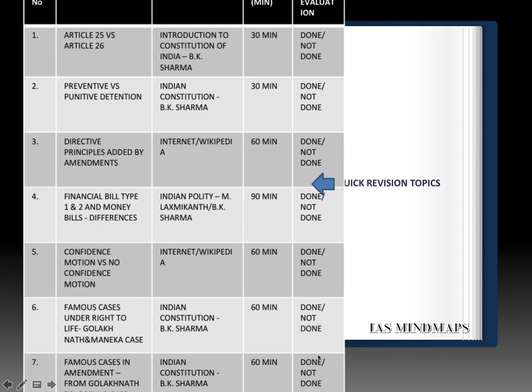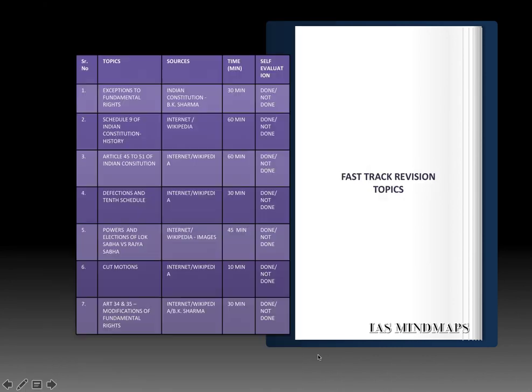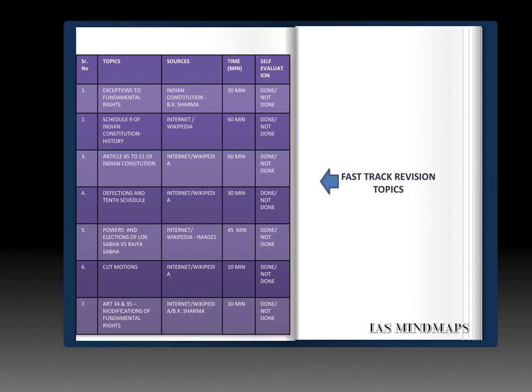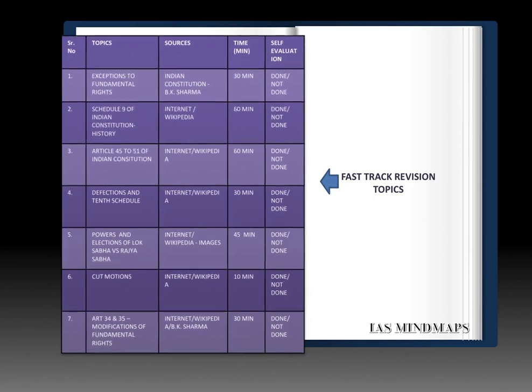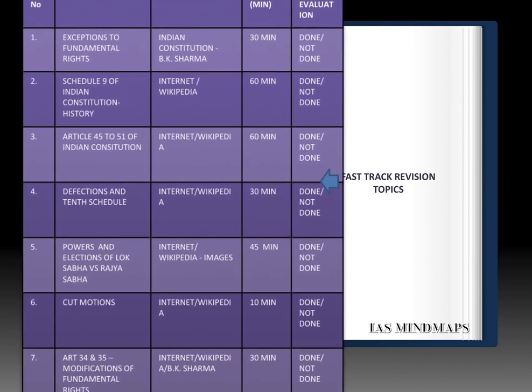And let's see the last set of topics for the second week in the field of Indian polity. And these topics are fast track revision topics. So under the topics, the first set of topics are exceptions to fundamental rights. Article 31, please prepare factual note over that. Second, Schedule 9 of Indian Constitution and History.